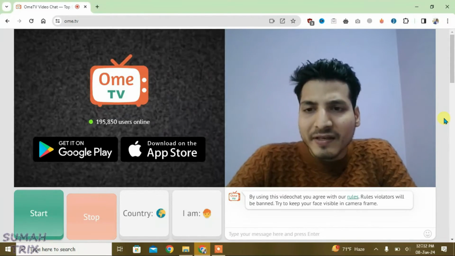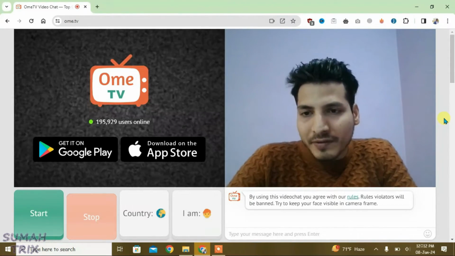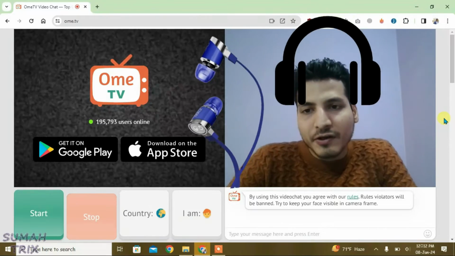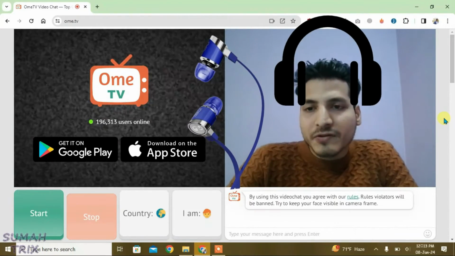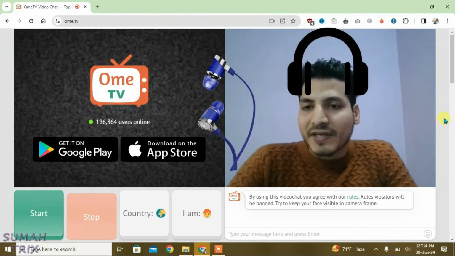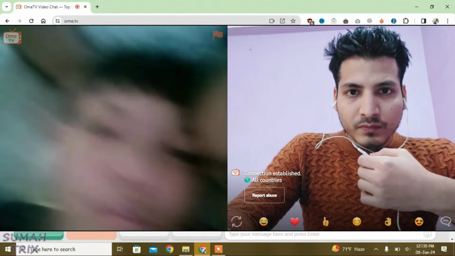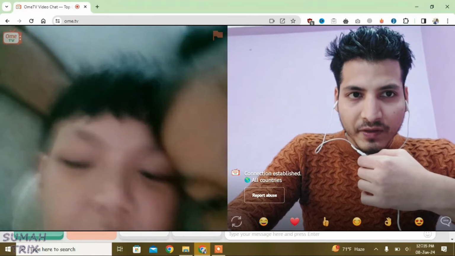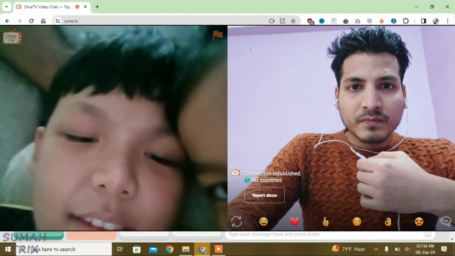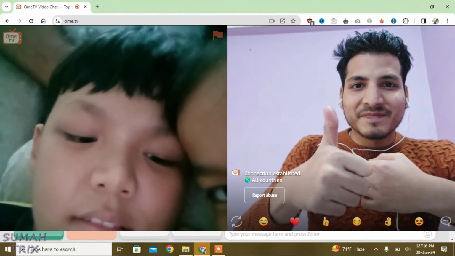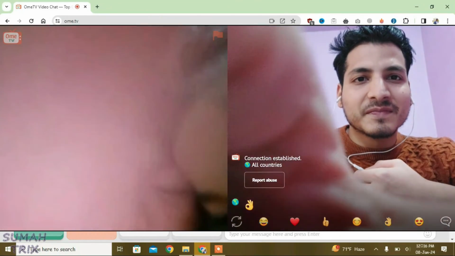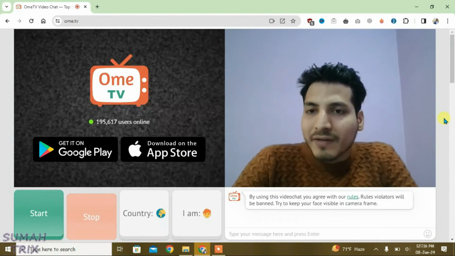And the last but not the least, in order to solve the echo problem in Ome TV, you can just use a headphone or an earphone. It will make sure that the voice from the other person on Ome TV is directly sent to your ear, and it will also remove outside noises and distractions because you will be speaking on the microphone of your earphone at a very near distance. The last solution, that is to use the earphone, solved the echo problem efficiently when I was using Ome TV on the Android phone. That's the way how we can solve the echo problem in Ome TV.